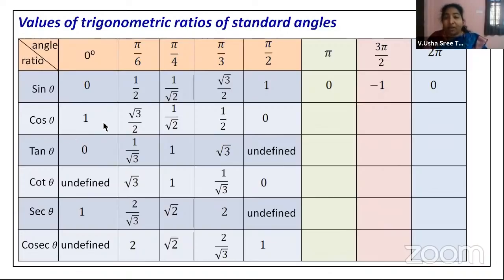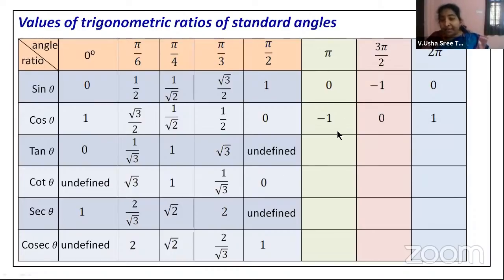All right. Then cos 180 degrees is -1. That means it is equal to 0 degrees value in magnitude, but opposite in direction, so you're getting it as a minus value over there. Regarding this, we will try to discuss in the next coming classes. Right? Cos 270 will be 0 and cos 360 is 1.